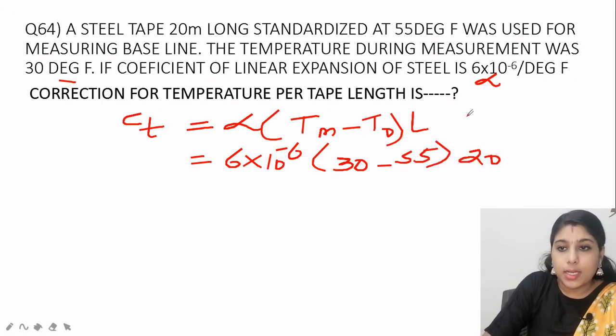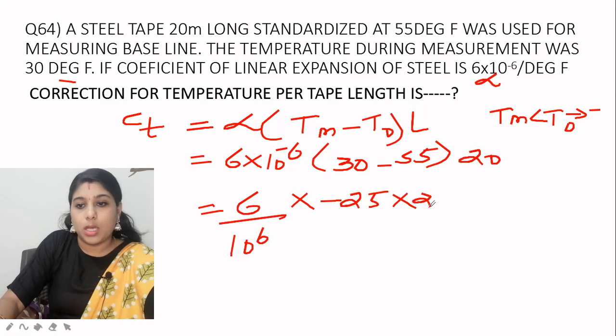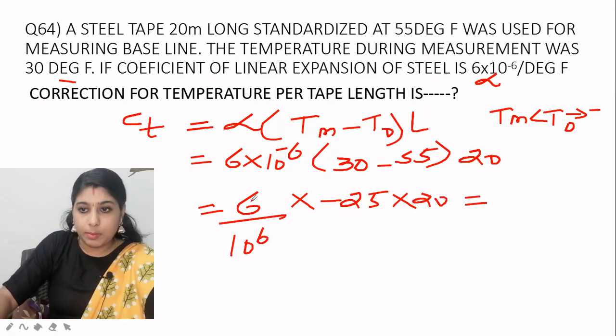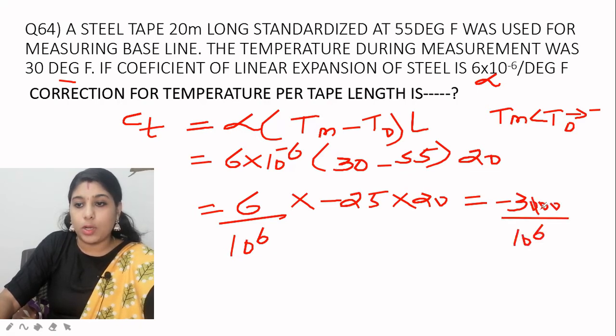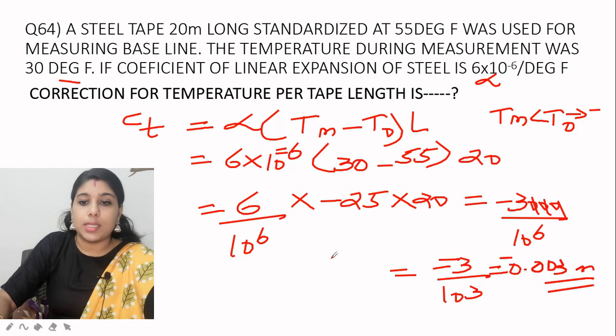As Tm is less than T0, Ct will be a negative value. So 6 by 10 raised to 6 into minus 25 into 20, which is minus 500 into 6, minus 3000 divided by 10 raised to 6. When you cut, it will be minus 3 by 10 raised to 3. Your answer will be minus 0.003 meter, the correction for temperature.